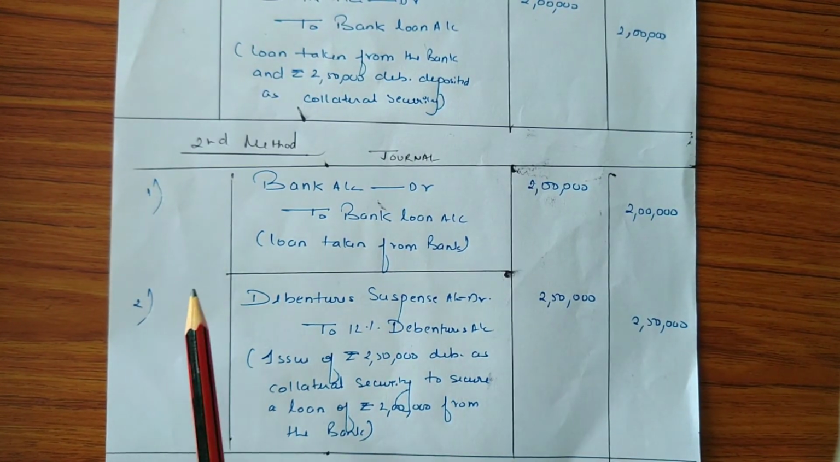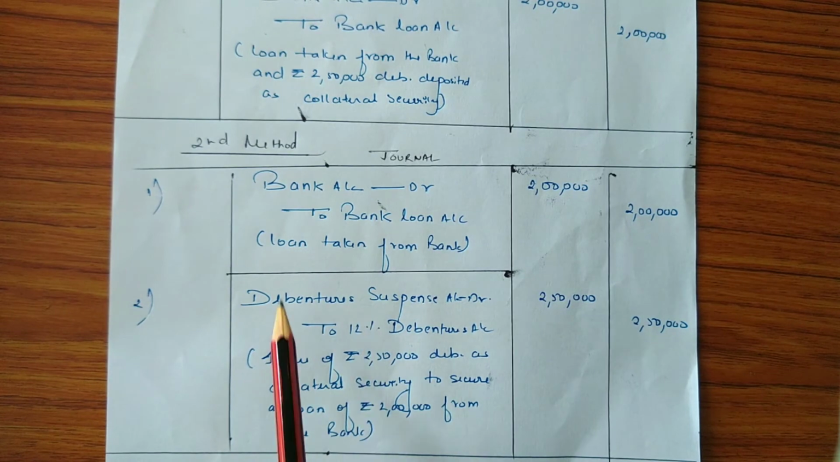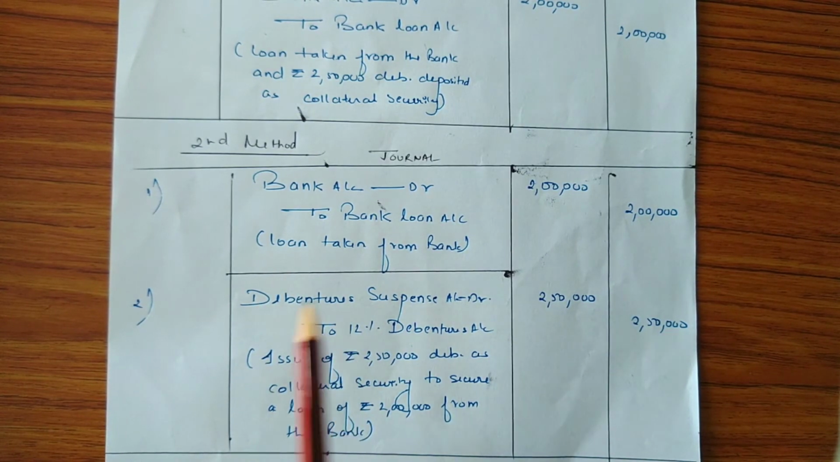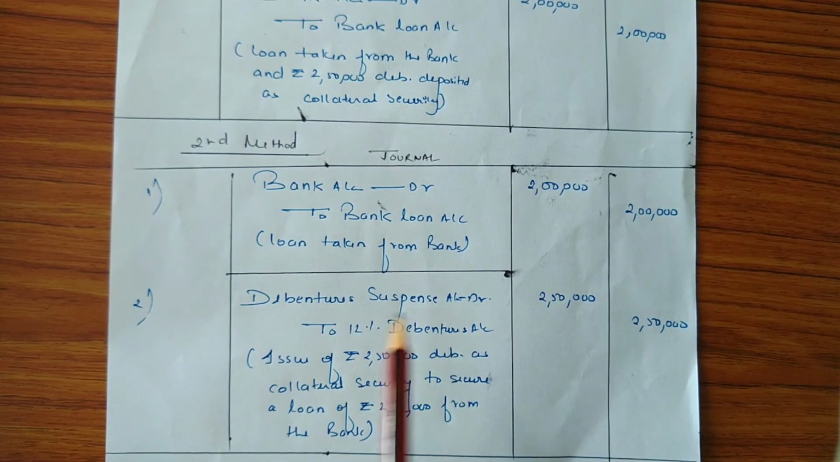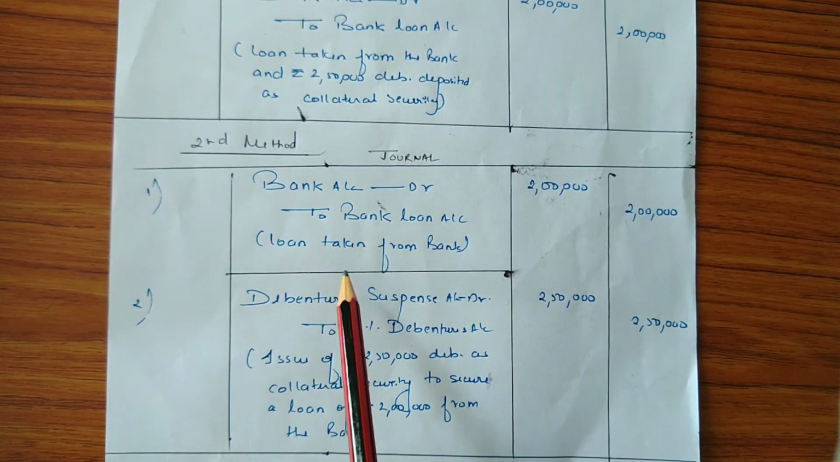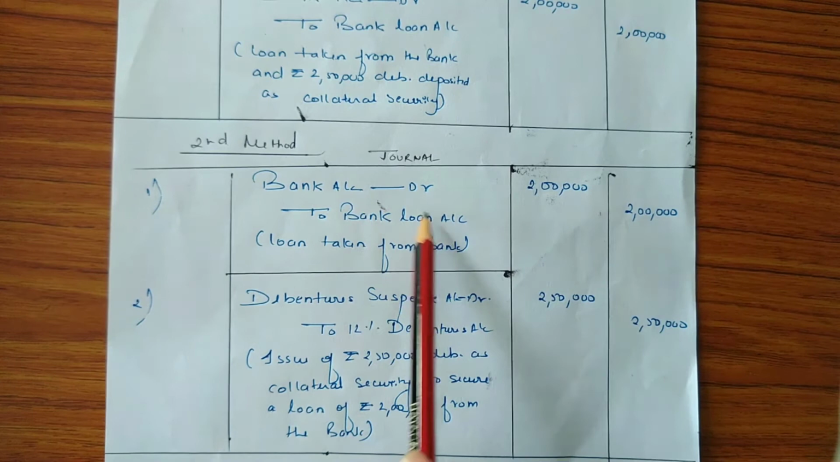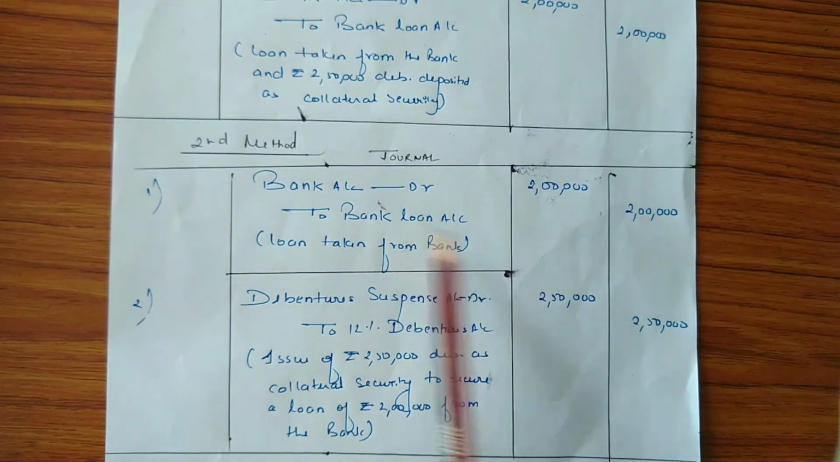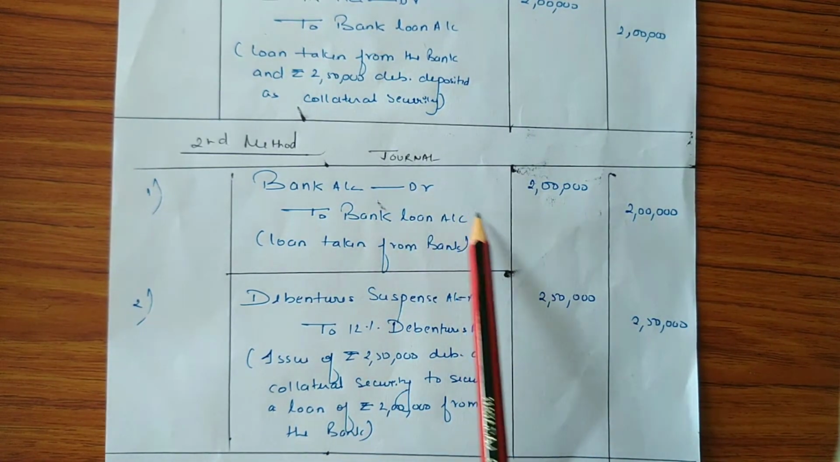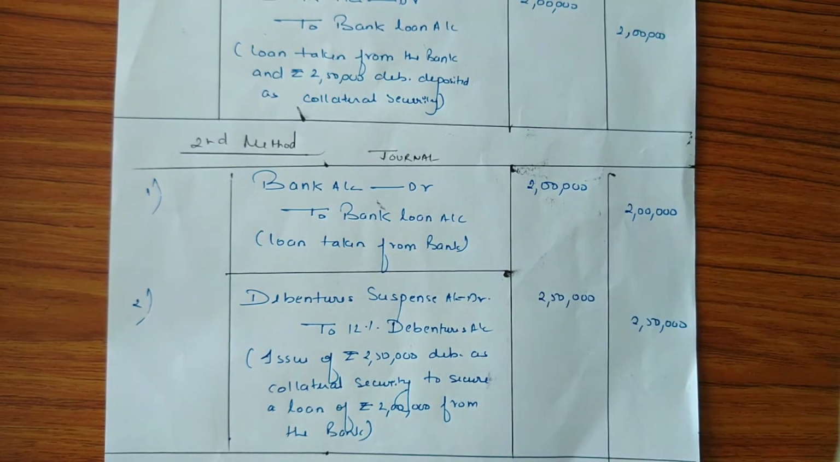Now in second method, we will record the entry based on loan taken from bank as well as issue of debentures as collateral security. So the entry for loan taken from bank will be bank account debit to bank loan account with the amount 2 lakh, as the company has taken a loan of 2 lakh from SBI.